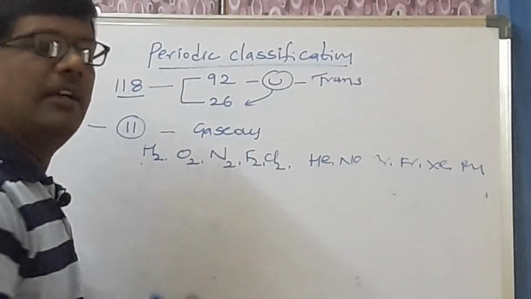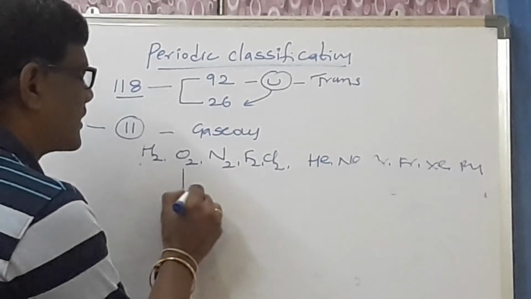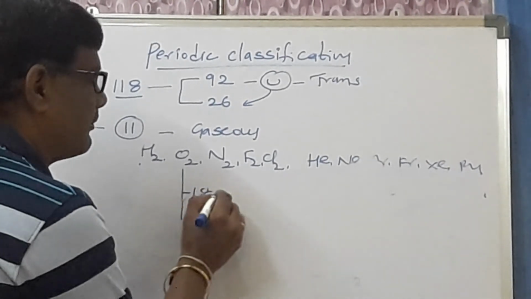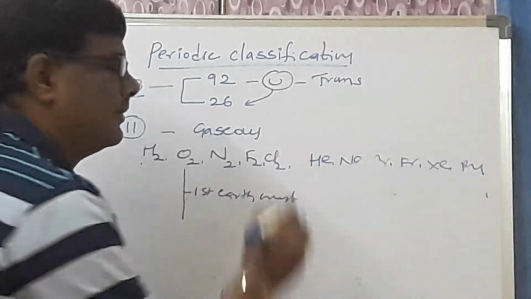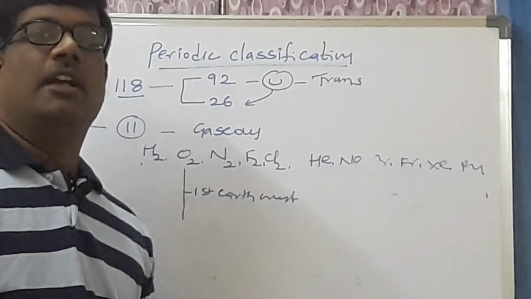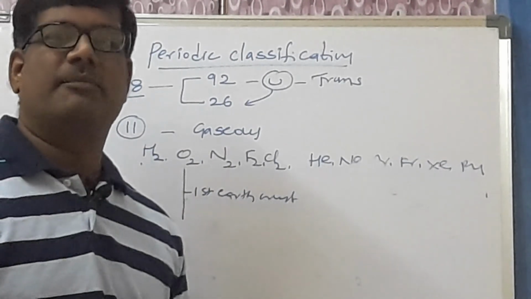Then I am taking oxygen. Oxygen is the most abundant element in the earth's crust. From the earth's crust, which is the most abundant element? Oxygen is the most abundant element in the earth's crust.